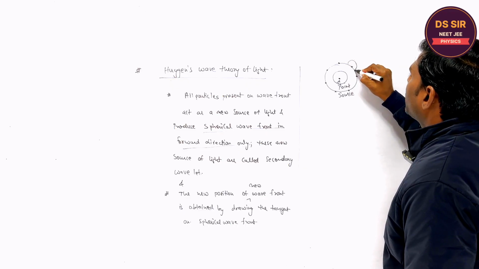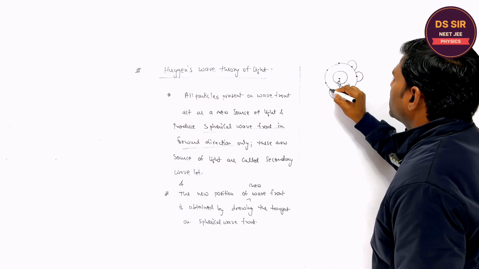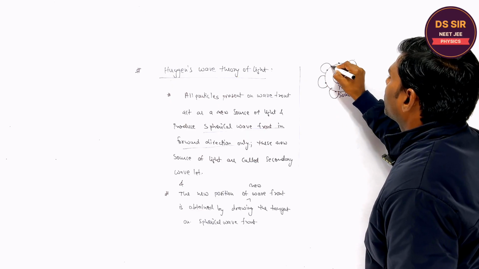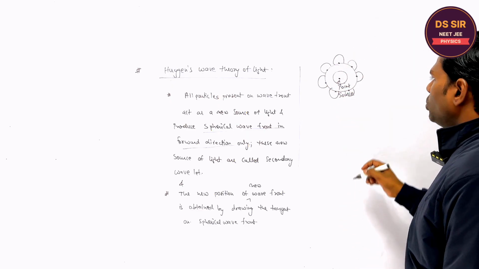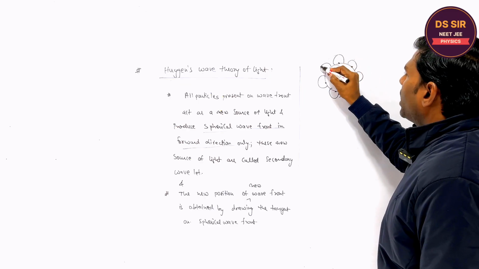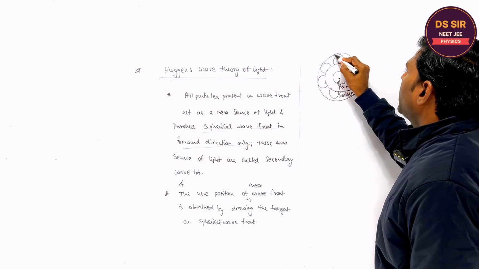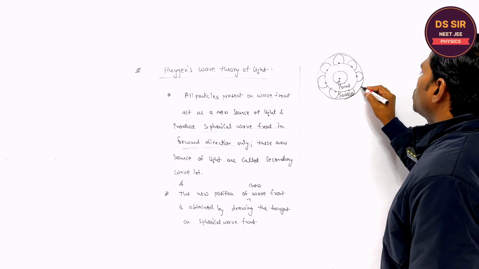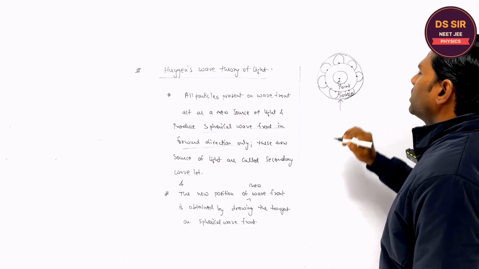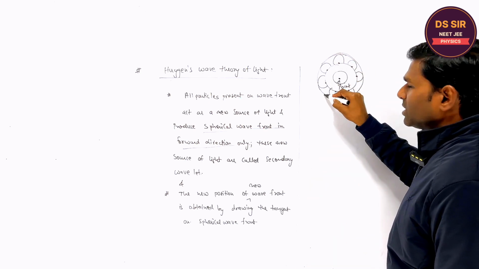So these are the spherical wavefronts in the forward direction, not in the backward direction. And the new position of the new wavefront is obtained by drawing the tangent upon these. So this is the new position of the wavefront. This is the initial wavefront and this is the second wavefront.